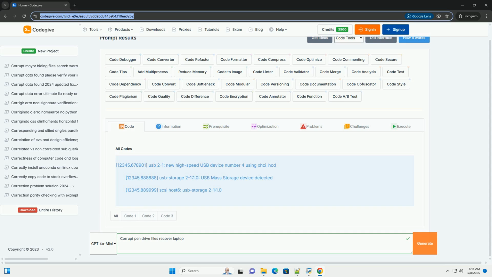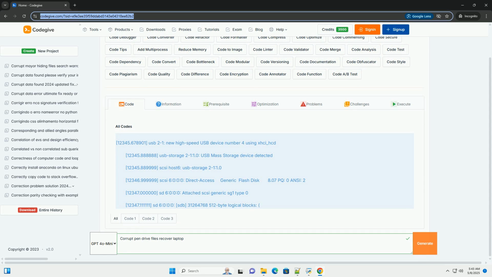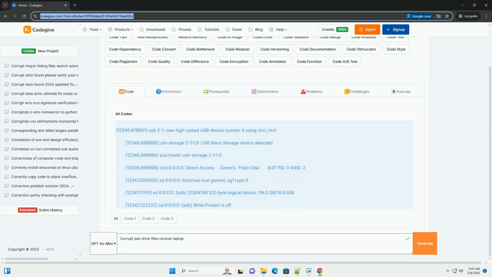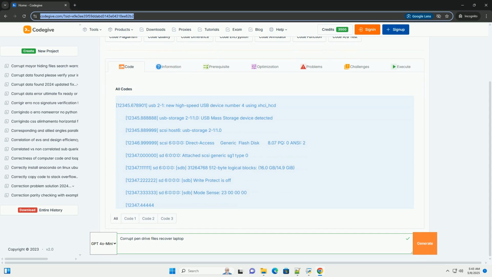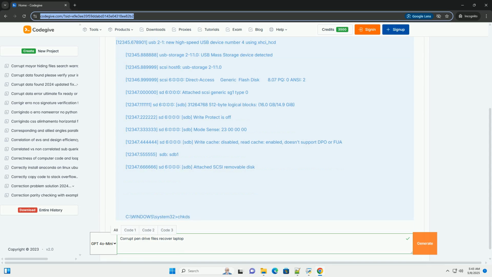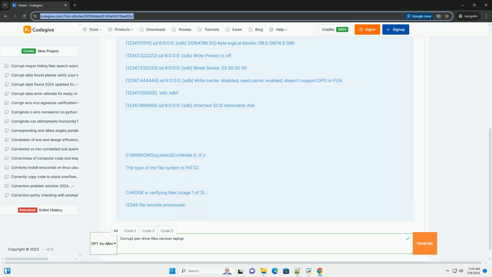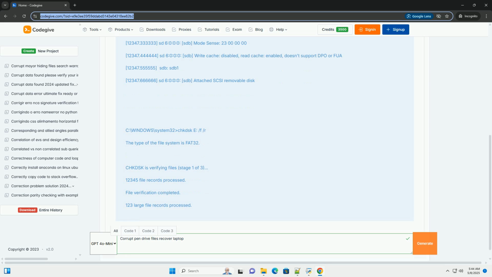OK, let's dive into the often frustrating world of corrupt pen drive file recovery. This tutorial aims to be comprehensive, covering potential causes, diagnostic steps, and multiple recovery techniques, including some code examples where applicable. Understanding the problem: what causes a pen drive to corrupt?